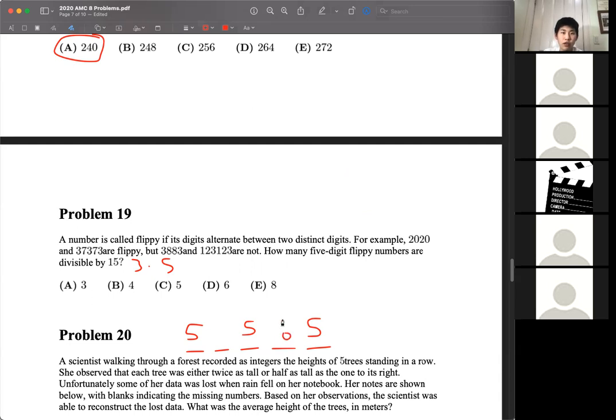So our choices are 0, 3, 6, or 9. And you can test for yourself that a non-multiple of 3 will not work. And that's because multiplying by 2 is not going to add a factor of 3, because that's how prime factorizations work. Each number has a unique prime factorization. So that means that there are only going to be 4 possibilities for flippy numbers that are also 5 digits.